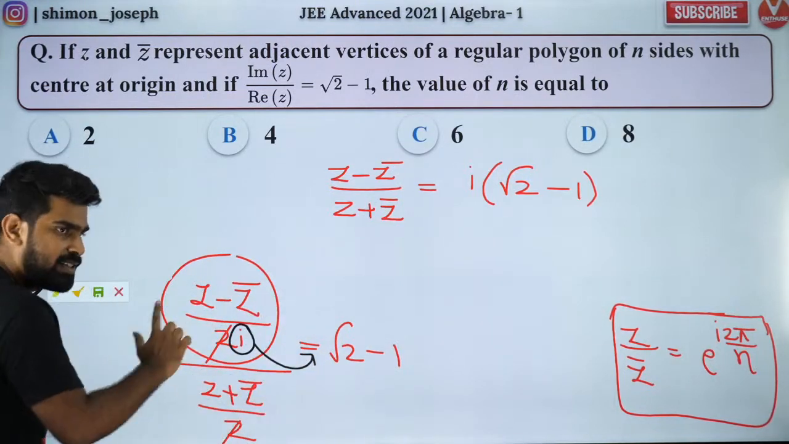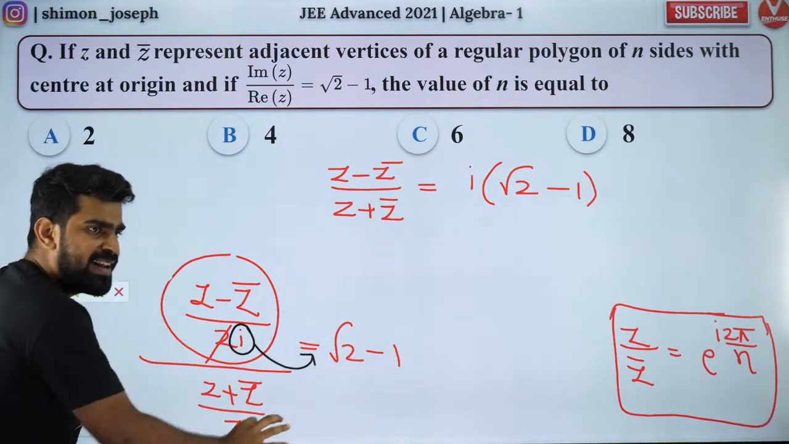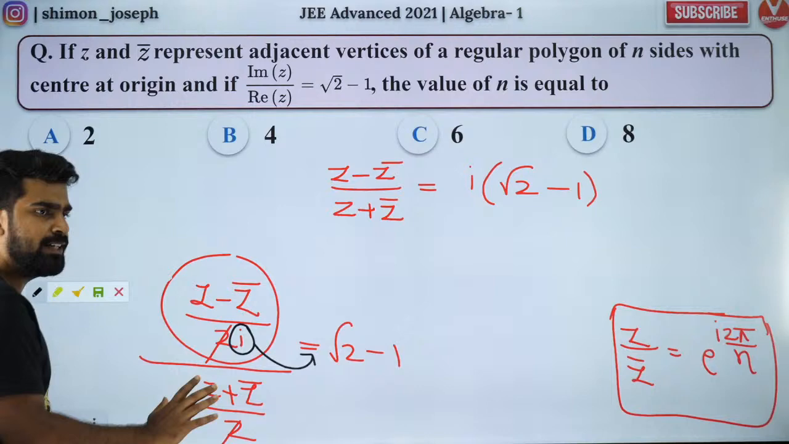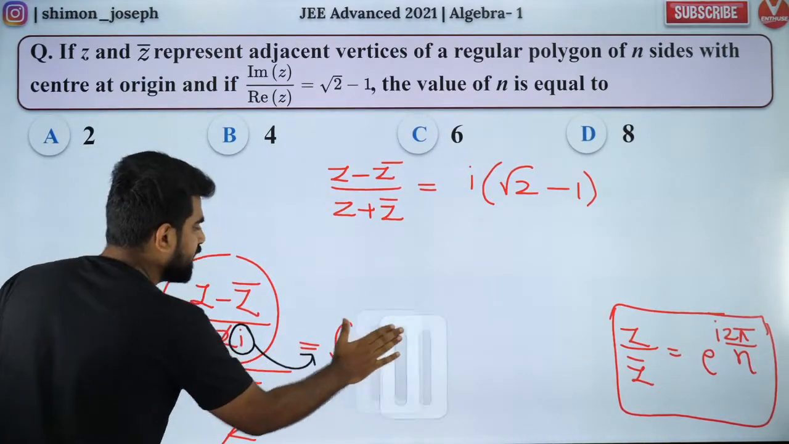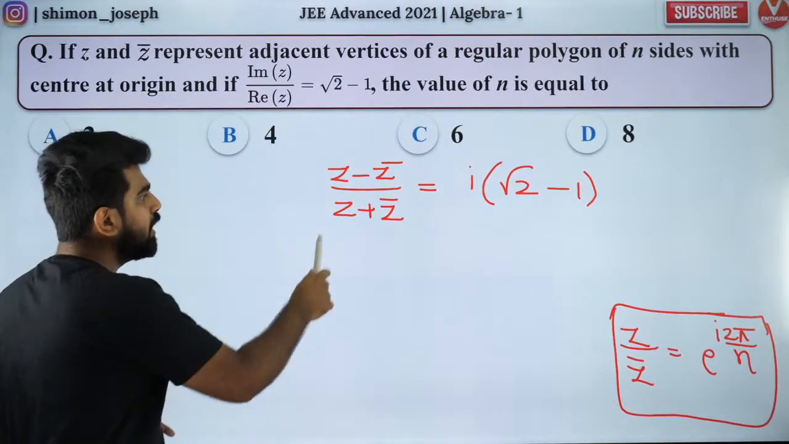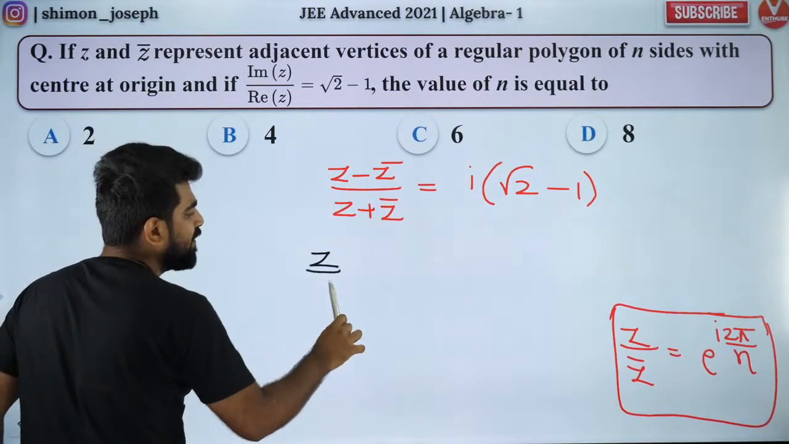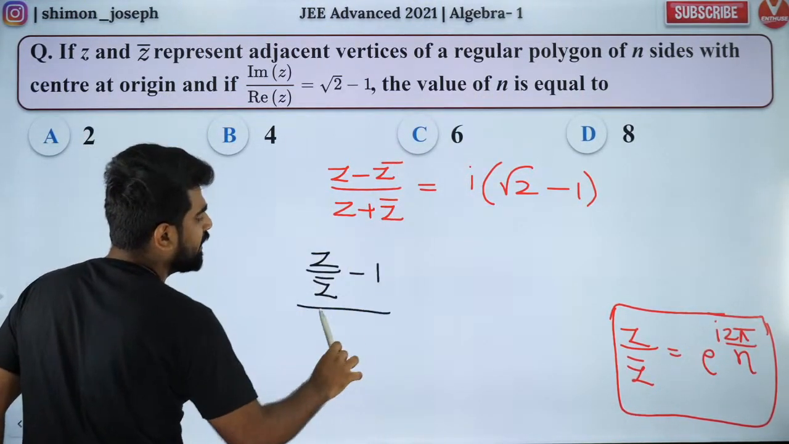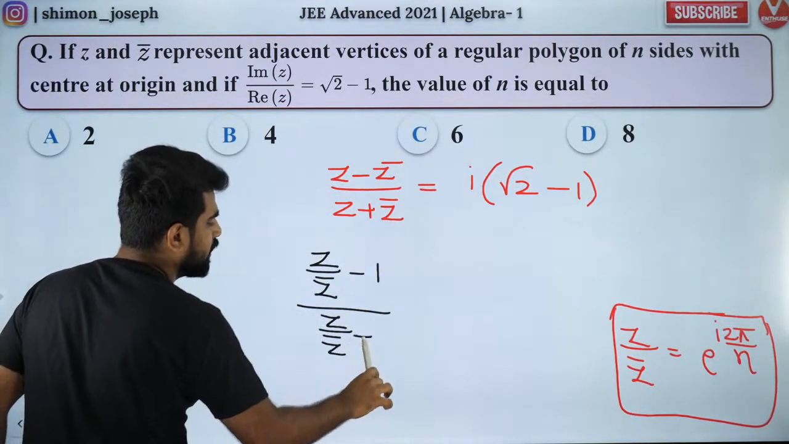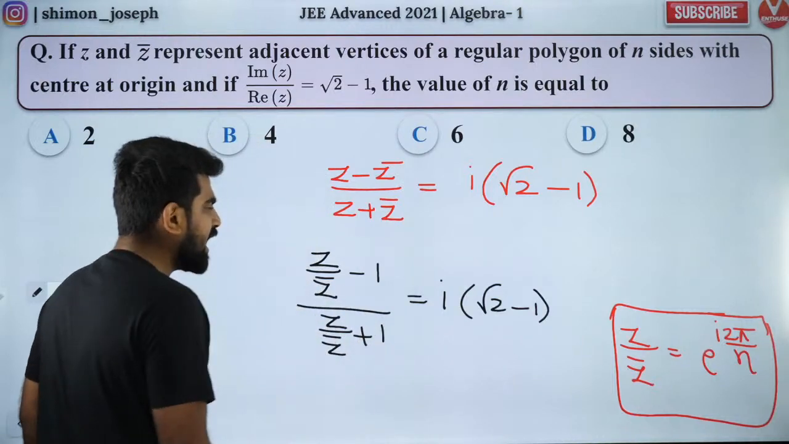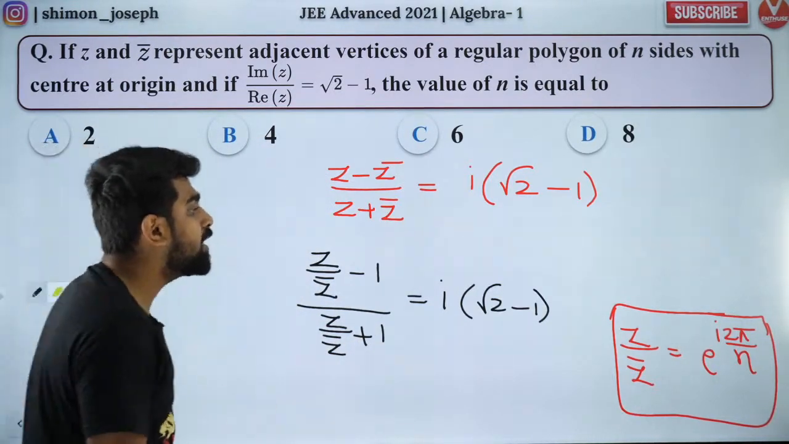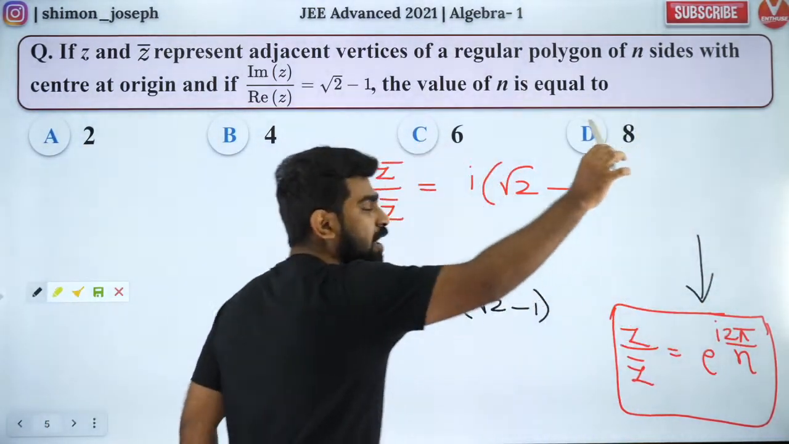So can I erase this? Very, very simple. Are you all mentally clear with everything that I have done so far? Brilliant. Now divide by z bar. Divide by z bar to the numerator, and divide by z bar to the denominator. So now what will you get? You will get iota times root 2 minus 1. Is that right? Now why did I divide by z bar? Because I want to use this.